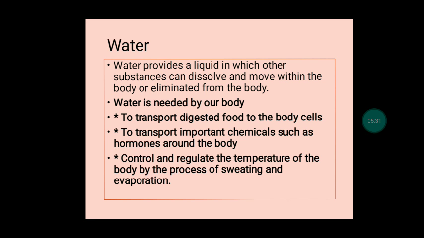Second is to transport important chemicals such as hormones around the body. Third is to control and regulate the temperature of the body by the process of sweating and evaporation. So that's why we should always take in water to maintain the temperature of the body.